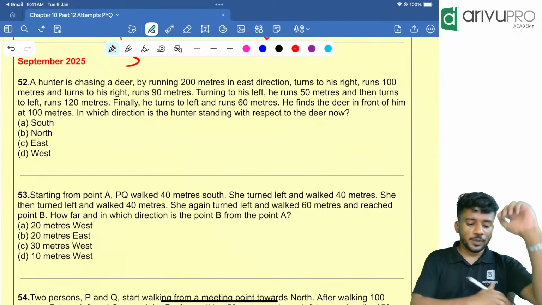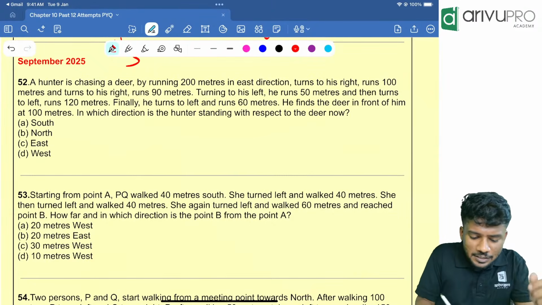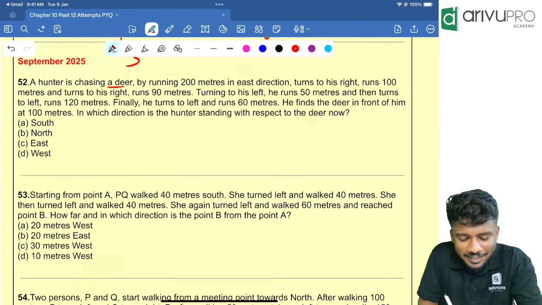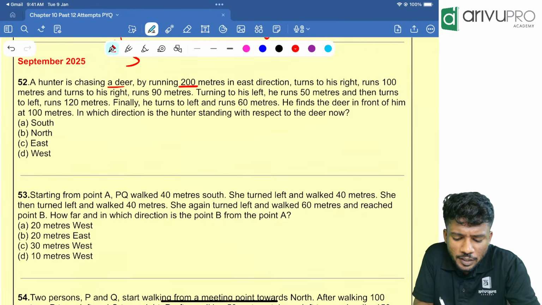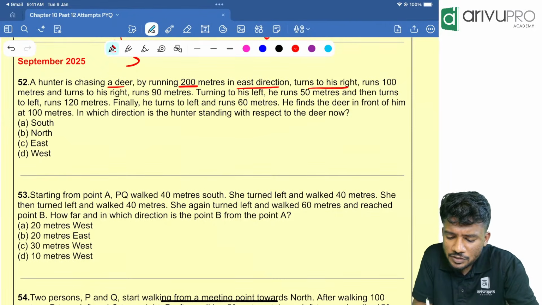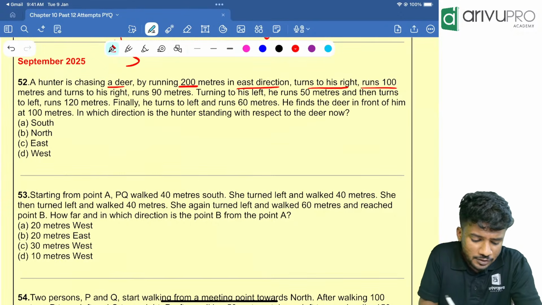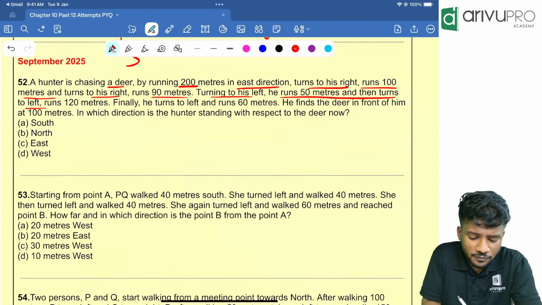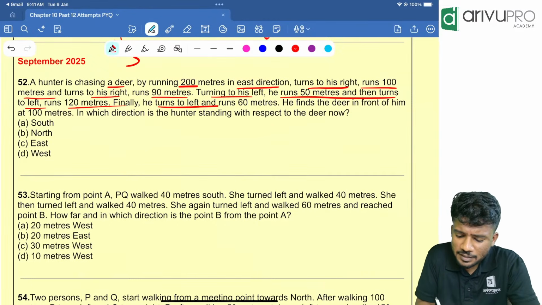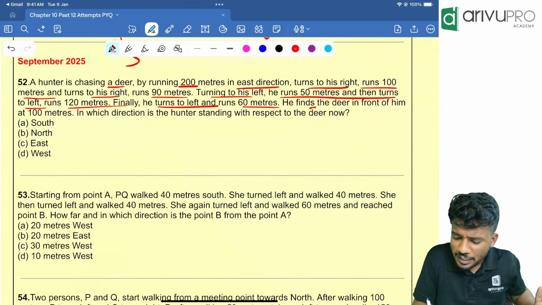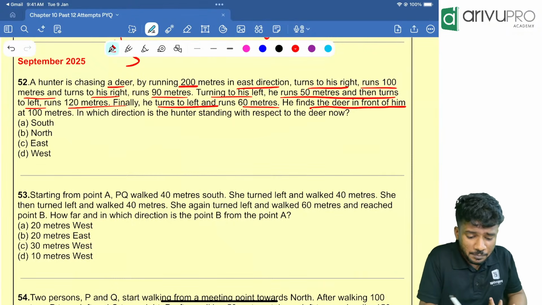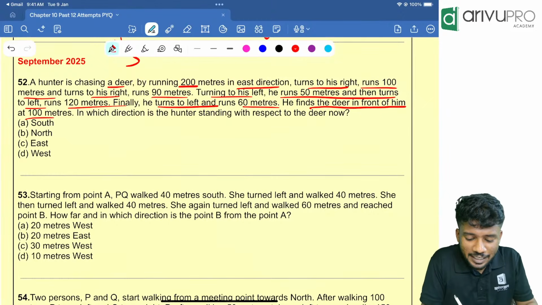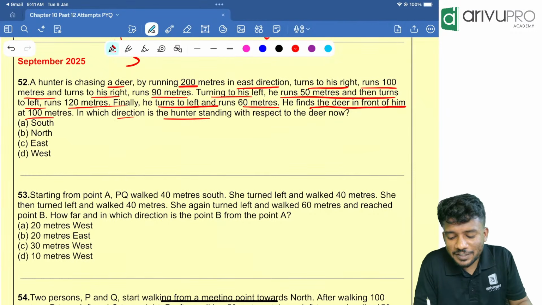Step number 20. A hunter is chasing a deer. After running 200 meter in each direction, he turns to the right, runs 100 meter and turns to the right, runs 90 meter, turning to the left, 50 meter, turns to the left, 120 meter. Finally, he turns left and runs 60 meter. He finds the deer in front of him at 100 meter. In which direction is the hunter standing with respect to the deer?